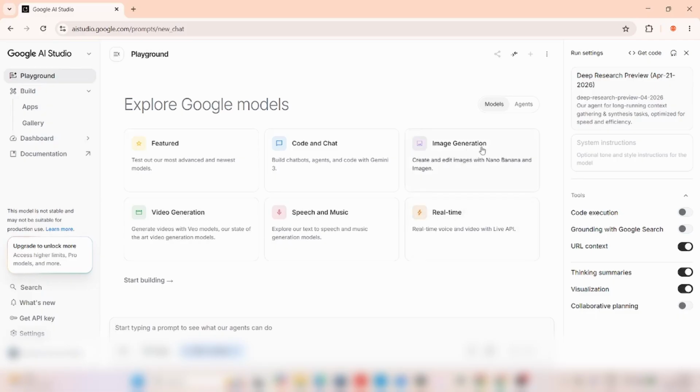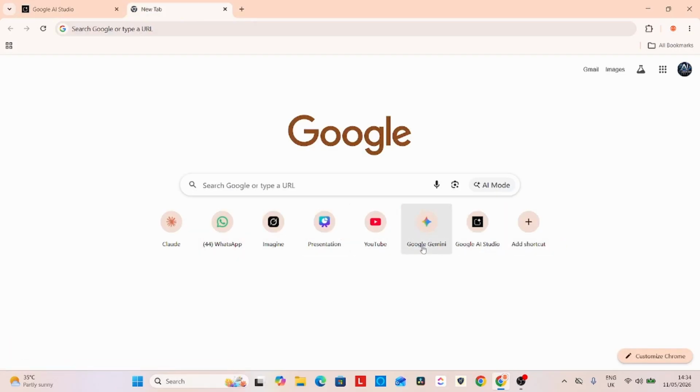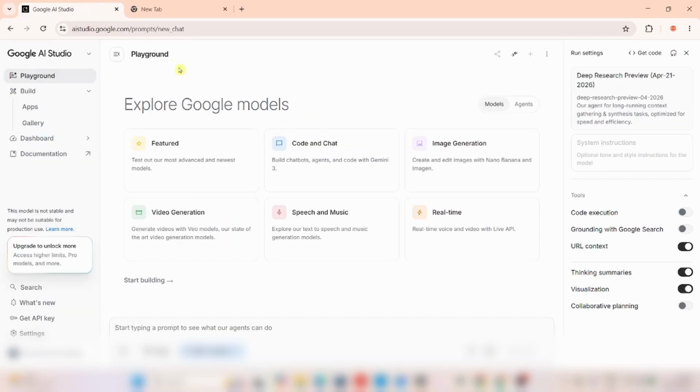We have image generation, we have code and chat, we have build, we have dashboard. So we are not scared of this page, all right? We're going to explore, and we have Claude AI, we have Grok, we have Gemini.